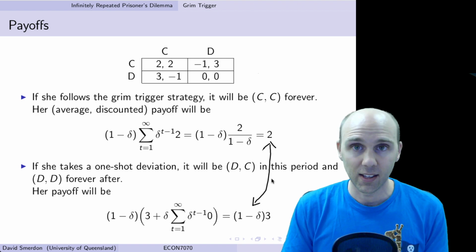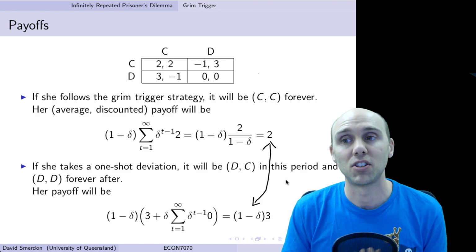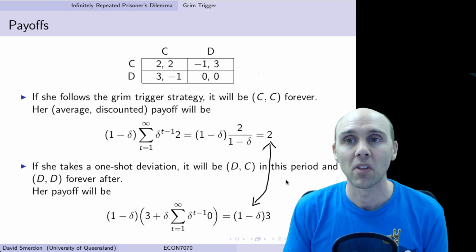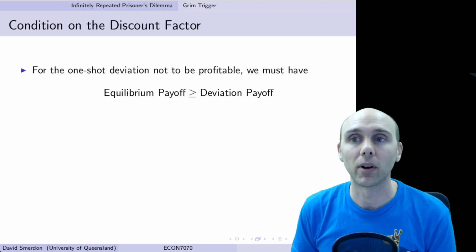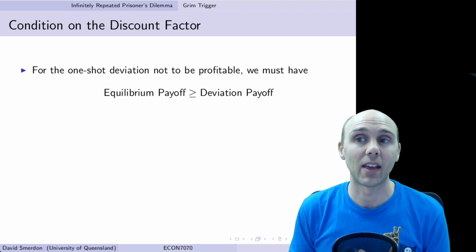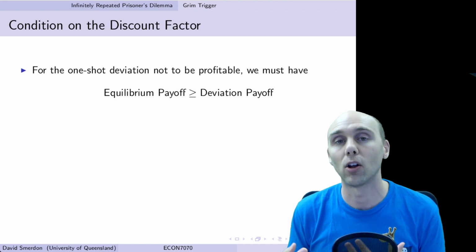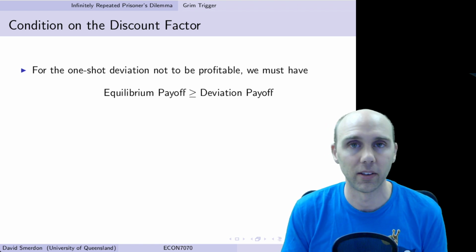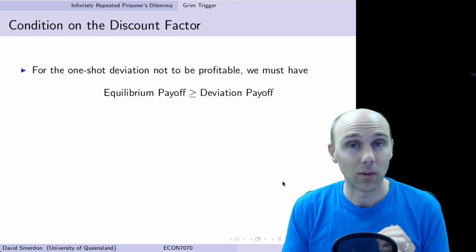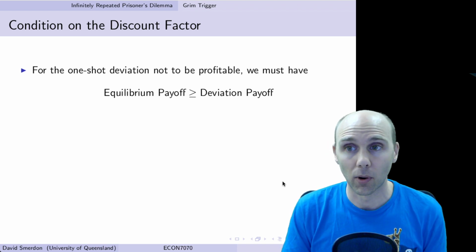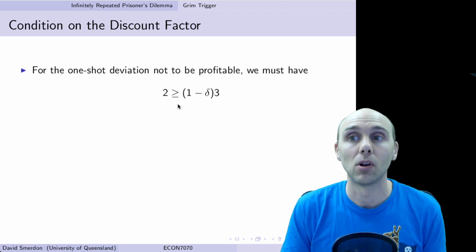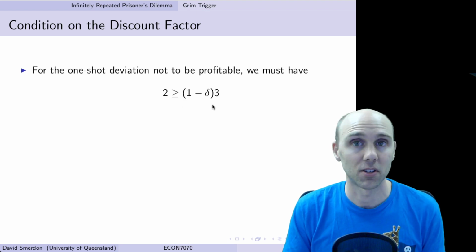Now, if we're going to find this strategy to be a subgame perfect Nash equilibrium strategy profile, then the equilibrium payoff has to be at least as good as the deviation payoff. In other words, there cannot be a profitable one-shot deviation. So for us to have a subgame perfect equilibrium strategy profile, it must be that 2 is greater than or equal to 1 minus delta times 3.